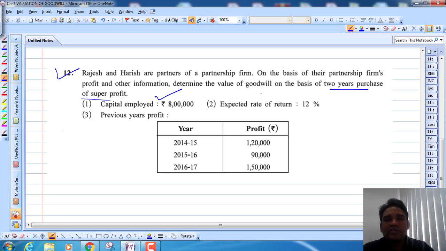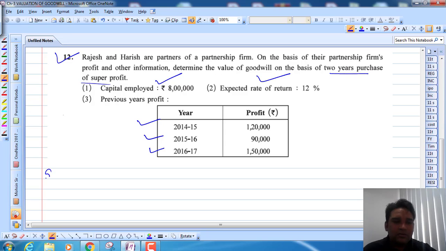The capital employed is given, the expected rate of return is given, and the previous years' profit is given. You can see 1,20,000, 90,000 and 50,000. So first, step number 1, calculation of average profit.